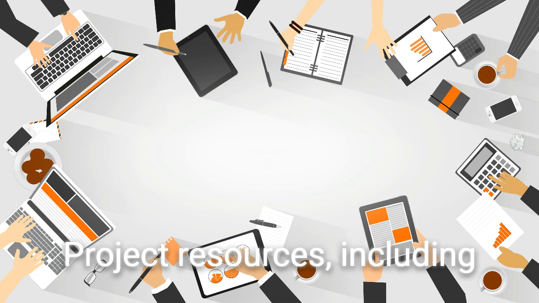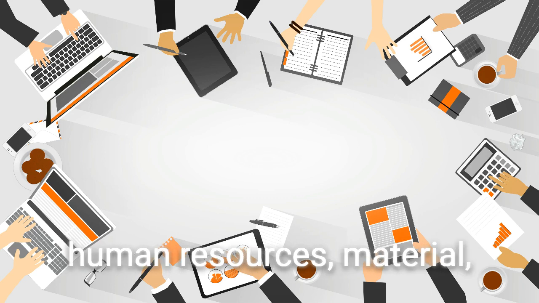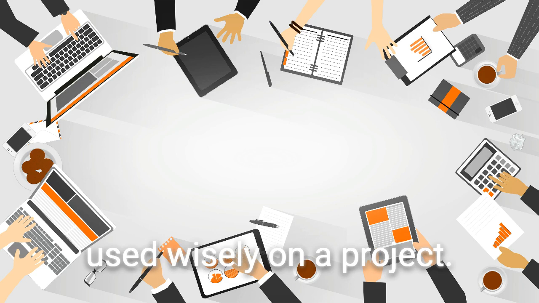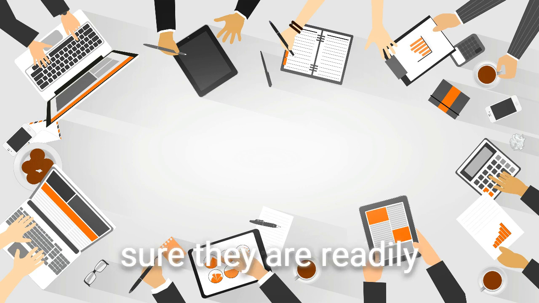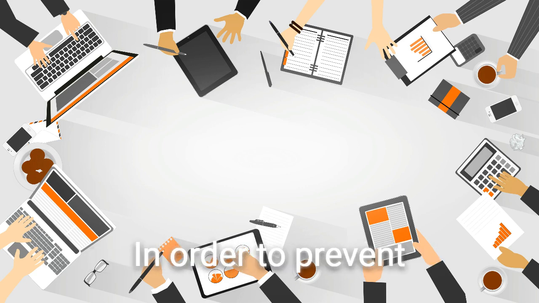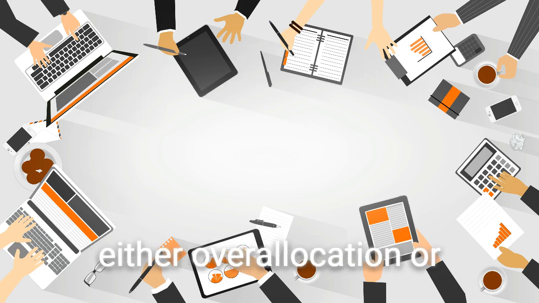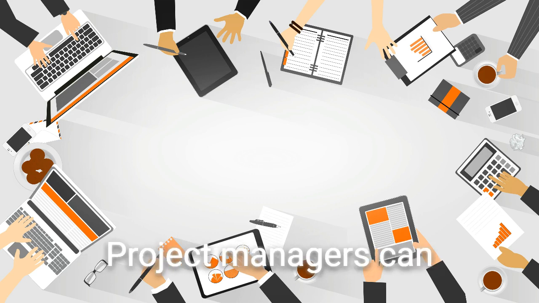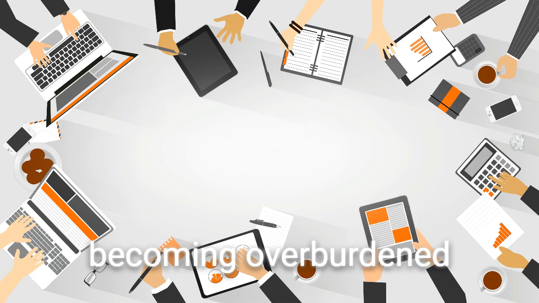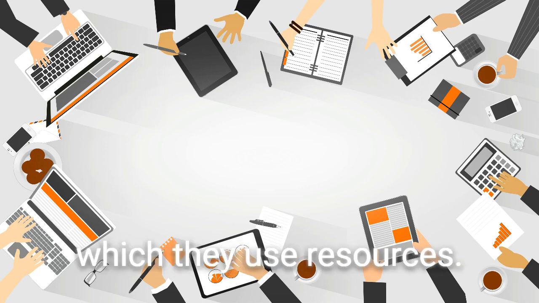Project resources, including human resources, material, and equipment, are all limited and must be used wisely on a project. Effective resource management involves allocating resources wisely and making sure they are readily available when required. In order to prevent either overallocation or underutilization, resource leveling is employed. Project managers can keep their teams from becoming overburdened by adjusting the rate at which they use resources.